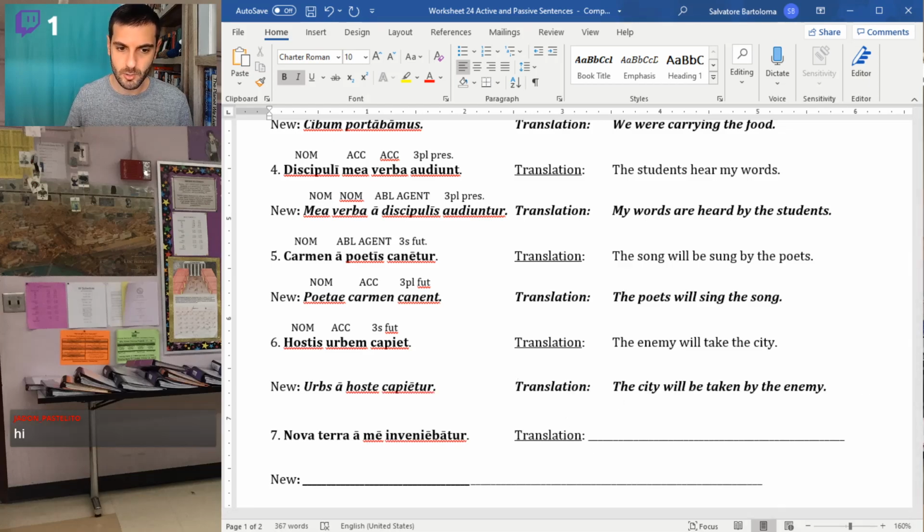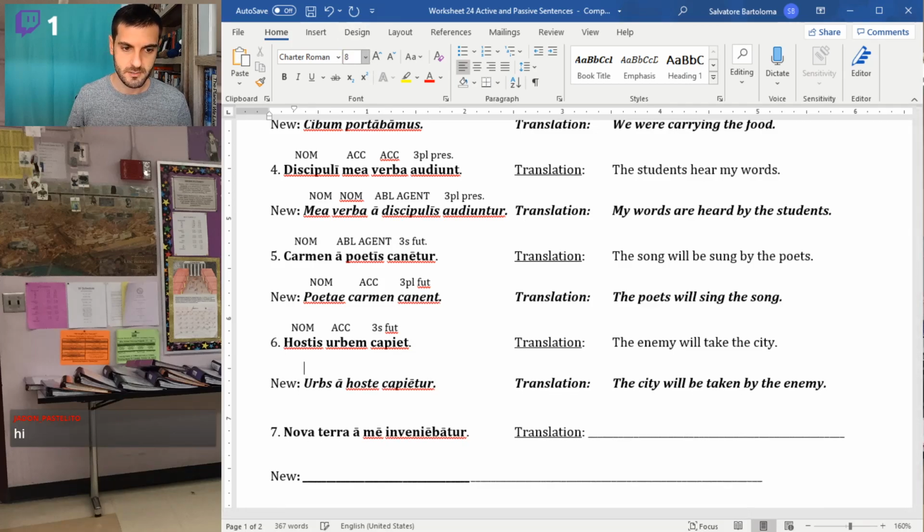Urbs a hoste. Right, so we have our nominative, the city. We have our ablative of agent, a hoste, by the enemy. And then we have our third singular verb. Right. The city will be taken, urbs capietur a hoste, by the enemy.